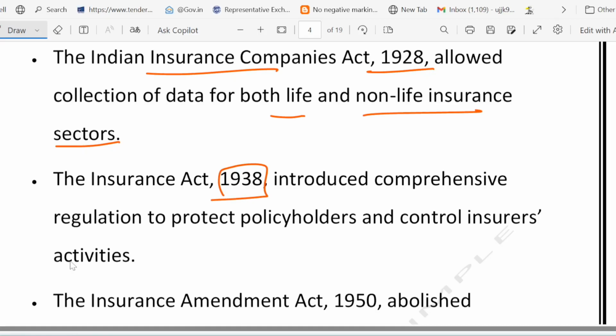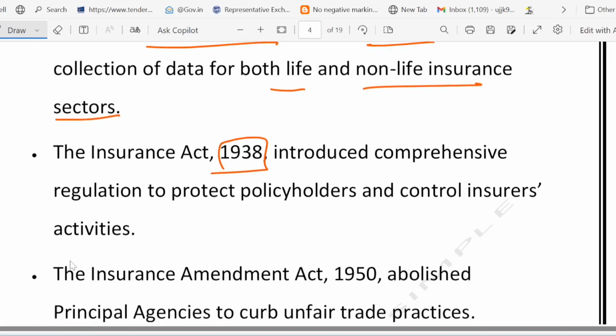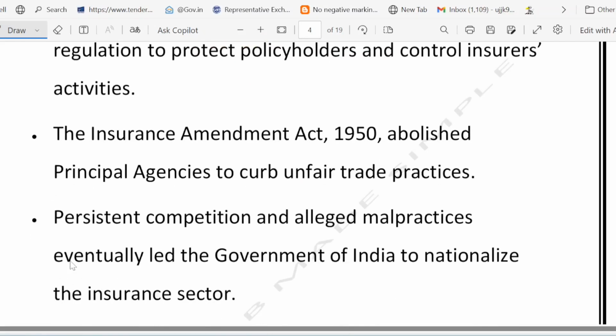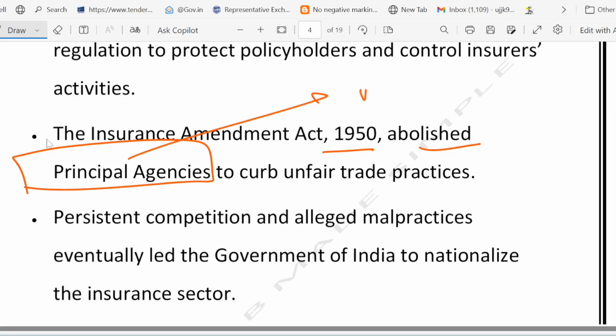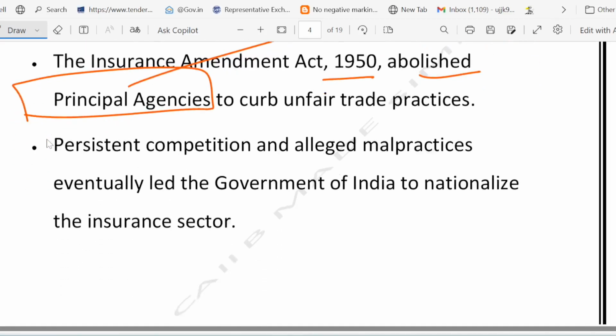So the Insurance Act 1938 introduced a strict rule to protect customers from fraud. And then we have the 1950 Insurance Amendment Act, right? What did the government do? The government banned principal agencies. Principal agents are like middlemen who controlled policy unfairly. So the government banned these principal agents who controlled policy unfairly. That was done in 1950.